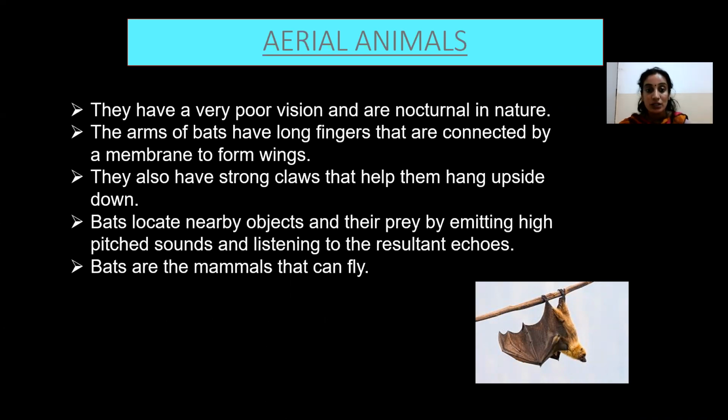So this is all about the classification done on their habitats. So let's have a quick recap of that. We have learned what a habitat is. Then, based on the habitat, animals have been classified into 5 groups: terrestrial, aerial, amphibian, aquatic, and arboreal. Terrestrial animals are the animals that live on land, whereas arboreal animals are the animals that live on trees. Amphibians live on land as well as in water, whereas aquatic animals live mostly in water. And last is aerial, which have special characteristics that help them to fly.